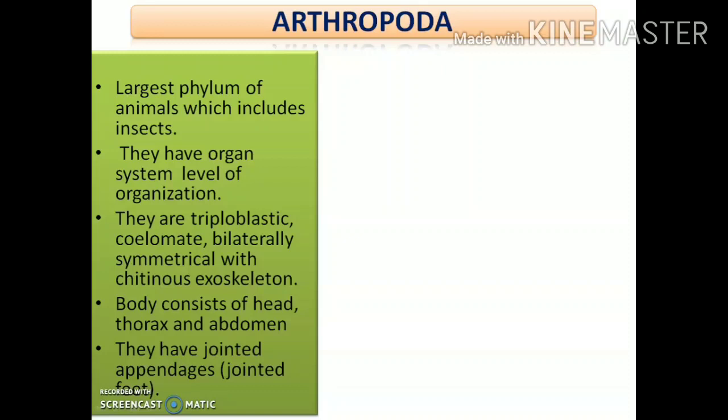And they have organ system level of organization. That means in their body different organ systems have begun to develop. Then they are triploblastic, that is, they have 3 germ layers: ectoderm, endoderm and mesoderm. They are coelomate. That means they have a true coelom or body cavity which is lined by mesoderm. Then they are bilaterally symmetrical with chitinous exoskeleton.